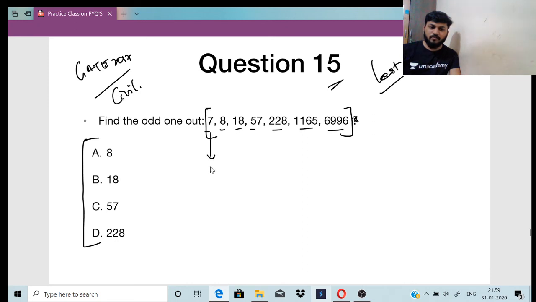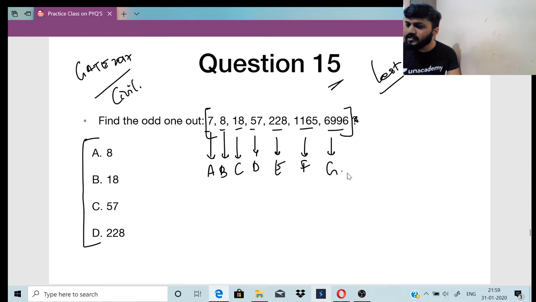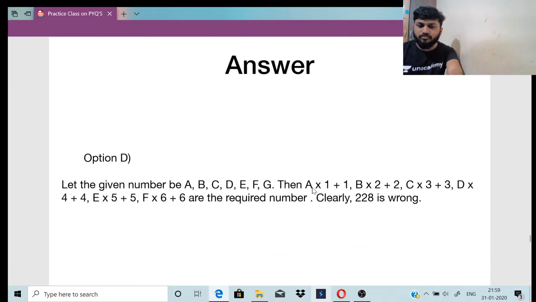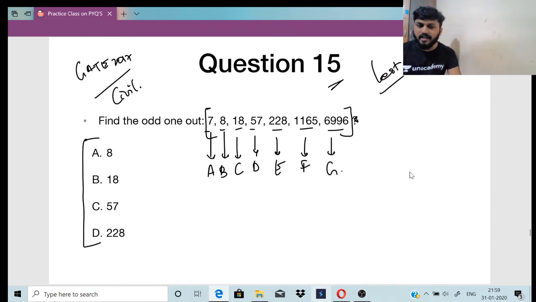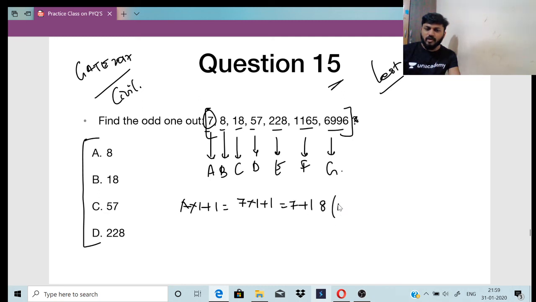So substitute each of them as A, B, C, D, E, F, G, right? So they always follow the formula A into 1 plus 1, B into 2 plus 2, C into 3 plus 3, right? So I will tell you. So A is 7, right? So it is A into 1 plus 1, which is 7 into 1 plus 1. 7 plus 1, 8. So 8 becomes my B.